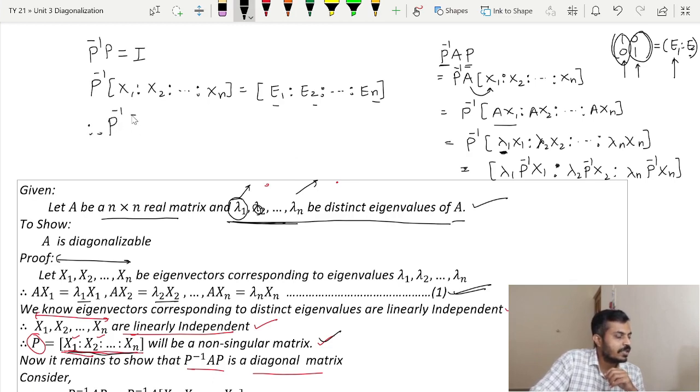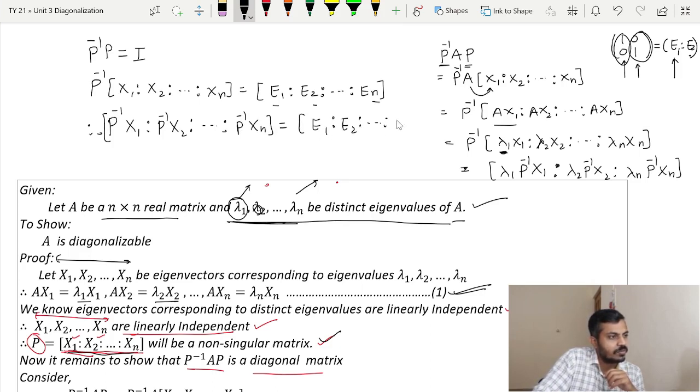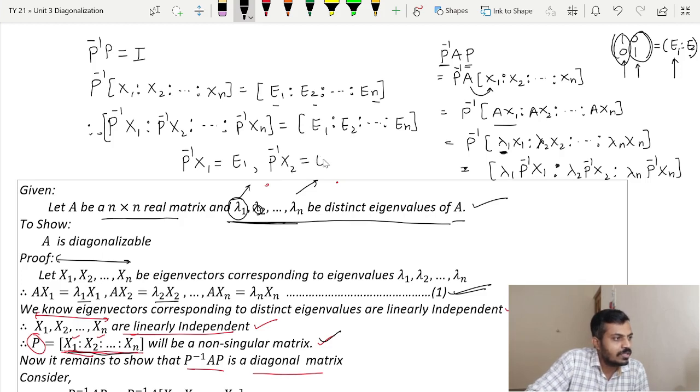Therefore, putting P inverse inside, P inverse x1, P inverse x2 and so on up to P inverse xn will be equal to E1, E2 and so on up to En. After comparison, we get the value of P inverse x1 as E1, P inverse x2 as E2, and so on. P inverse xn will be En.